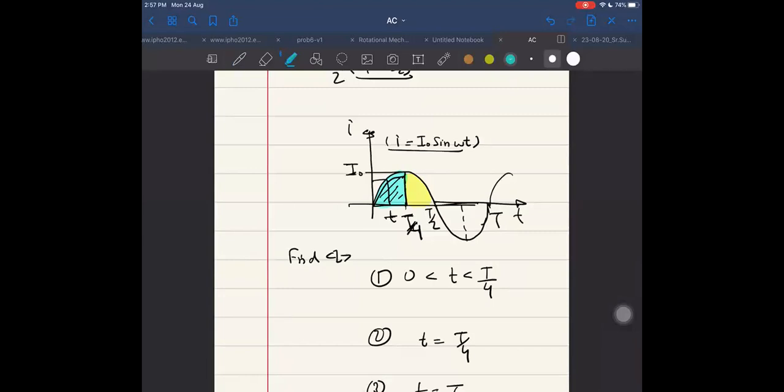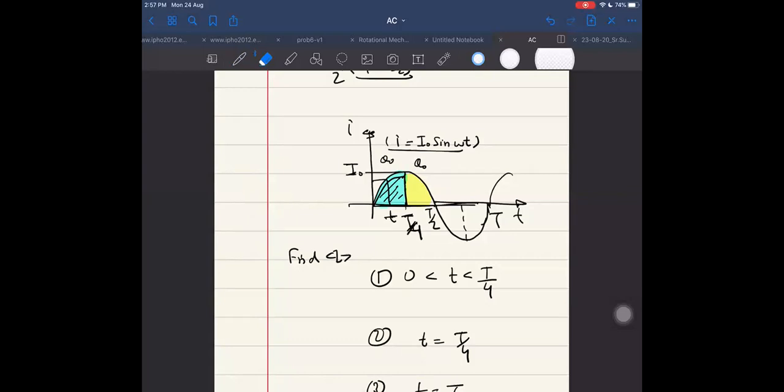If so, charge is doubled and time is also doubled, so the ratio of charge upon time remains same. On the left hand side it is q naught charge, on the right hand side also q naught charge, and time on each side is T by 4. Time becomes T by 4 into 2, and charge becomes q naught into 2. So it remains the same average current as up to T/4, right or not?